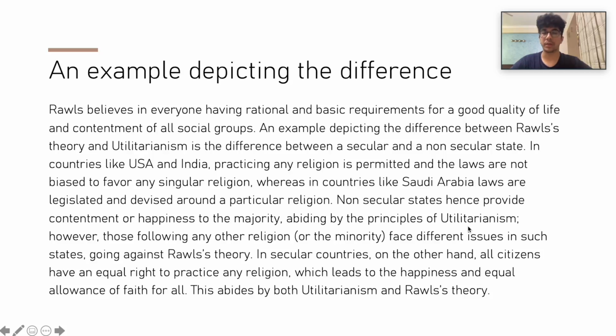Another example would involve the following. Say about 15 people want to go for a trek and 5 people want to go swimming. According to utilitarianism, it would be perfectly fine if they decided to go for a trek, as the majority of them would be happy. However, according to Rawls's theory, it would be great if they would find a location where they can do both swimming and trekking, as everyone would be content.